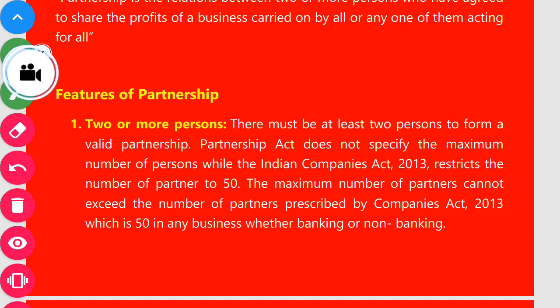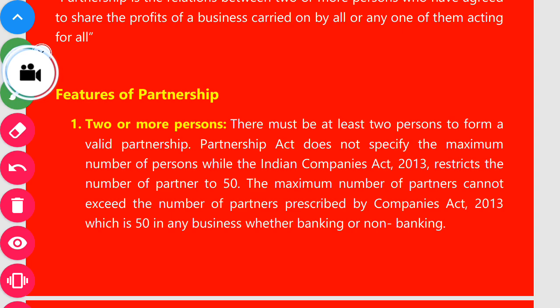The maximum number of partners cannot exceed 50, whether banking business, where the work relates to finance, or non-banking, where the work is trading or manufacturing.